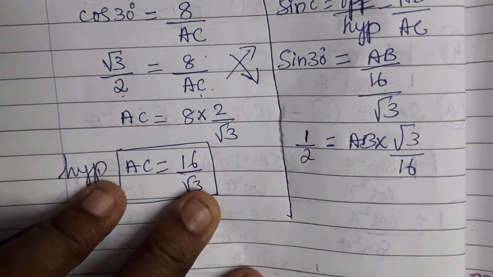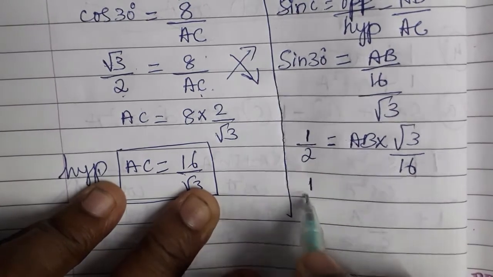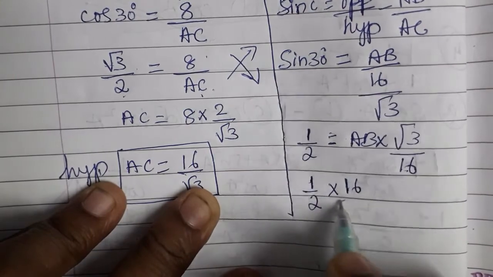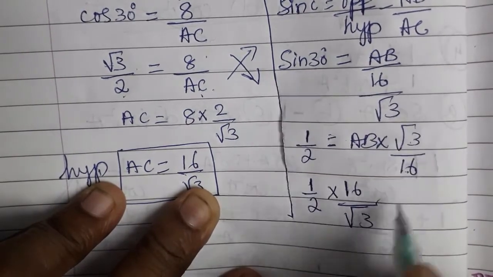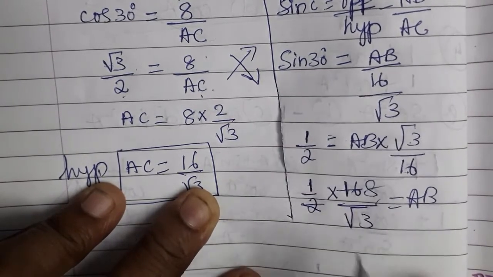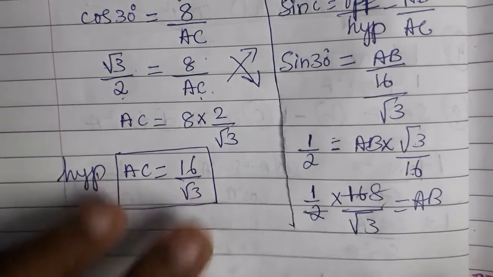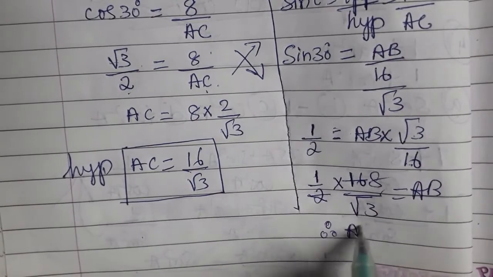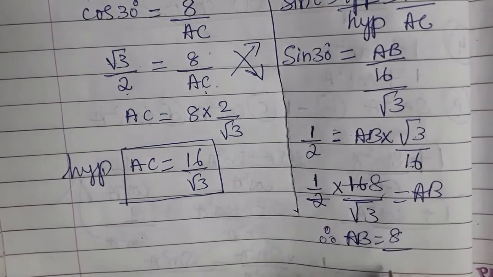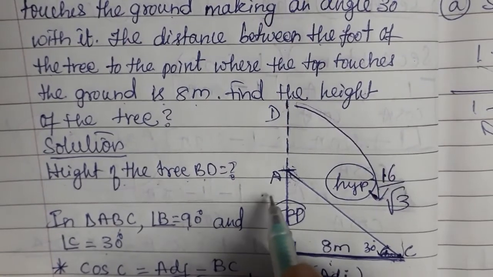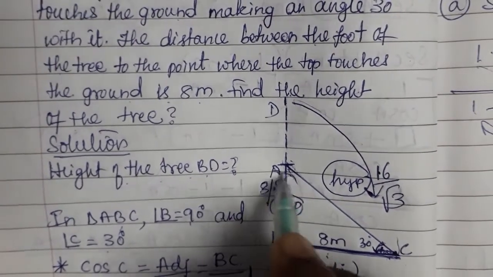So when you cross multiply, 1 by 2 into 16 will come to the numerator, root 3 will come to the denominator, is equal to AB. Now 2 1s are 2, 2 8s are 16, so 8. What is the value of AB? AB is equal to 8 by root 3.